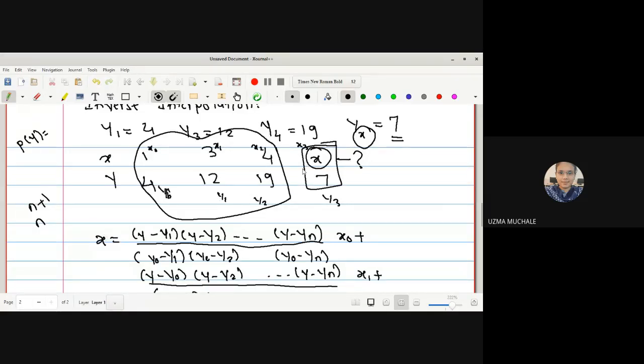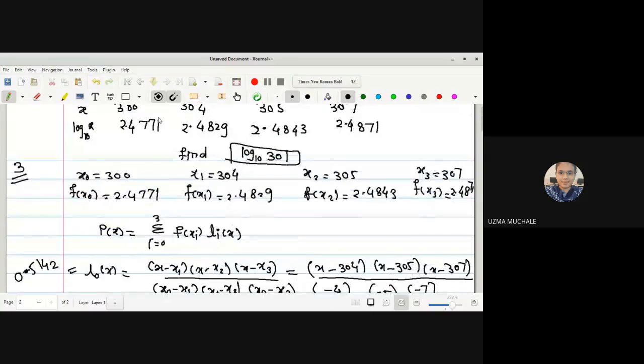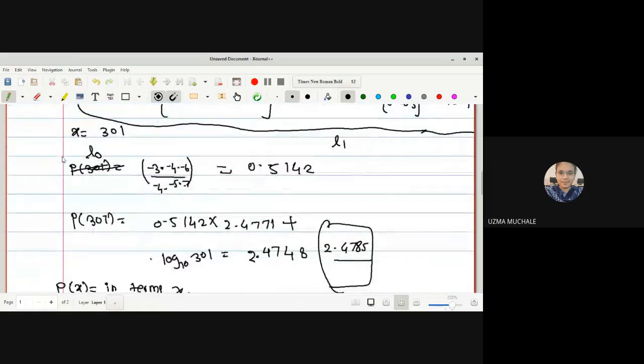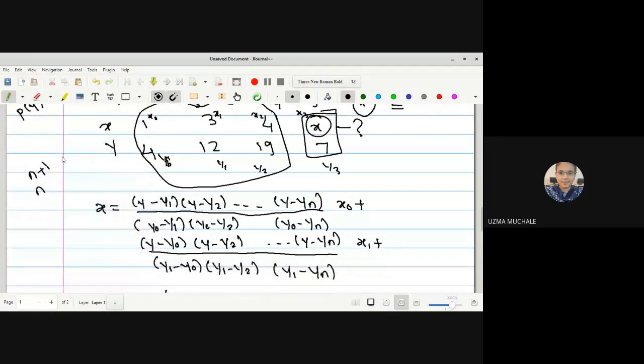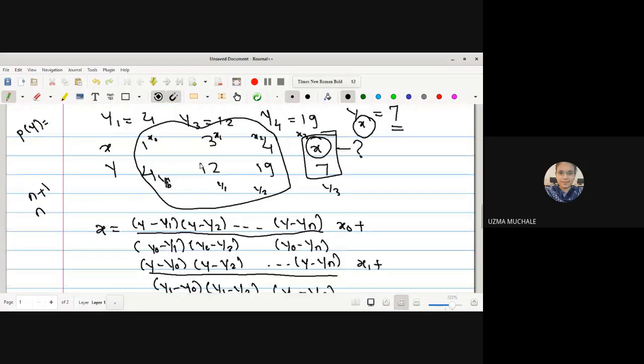Because whatever the things we are knowing about x in the earlier one, यहाँ पे हमको जो भी values रहते थे ना, actually how many values we are provided, n plus 1, then we'll get a polynomial of degree n. But here in the case of inverse interpolation, you have seen what will happen if you use all the given values. कि हम अगर पूरे values use करते तो obviously we'll get the answer as 0. So if we are not knowing the corresponding value of x, whatever the remaining values we have, that we have to use in our calculation.